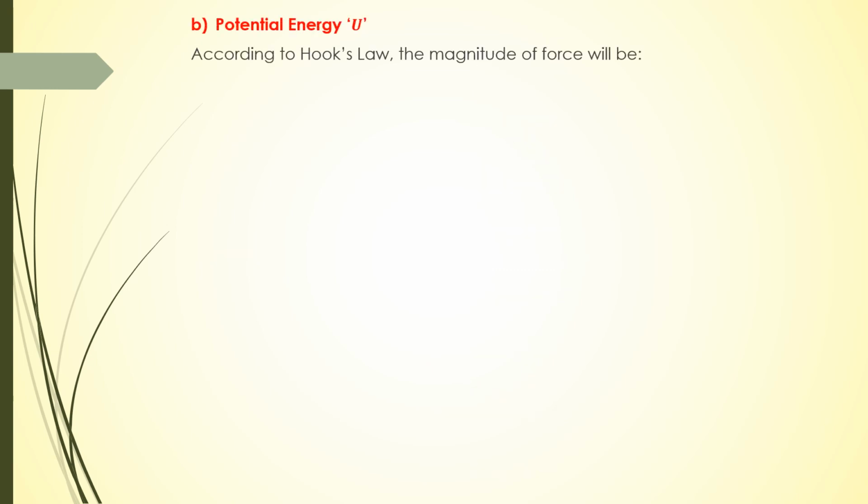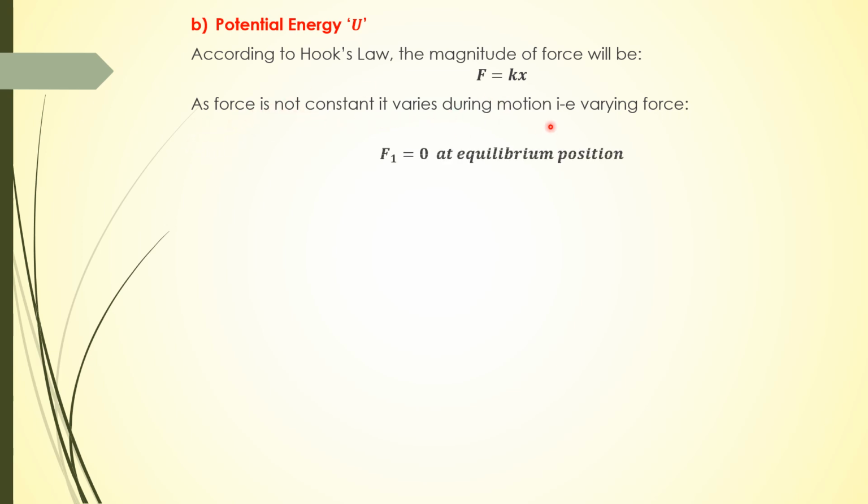Okay, now potential energy. For that, according to Hooke's law we know that force is equal to minus kx. If we only consider the magnitude of force, it is equal to kx. So we neglect direction for a while. As force is not constant, it varies during motion. So we consider F1 as the force at equilibrium position. For that x is 0, so F1 is 0, and at some point x the force will be equal to kx.